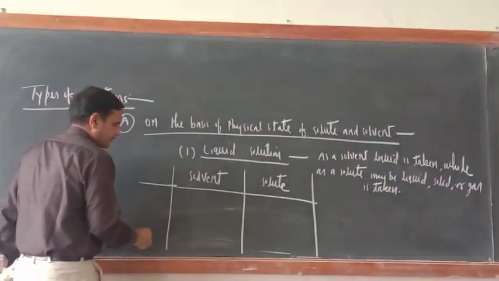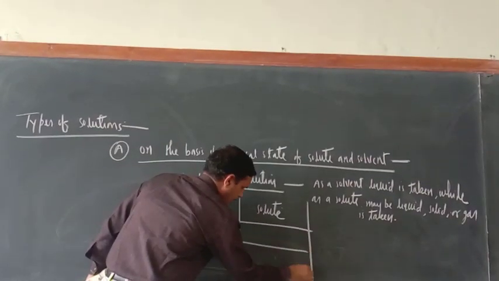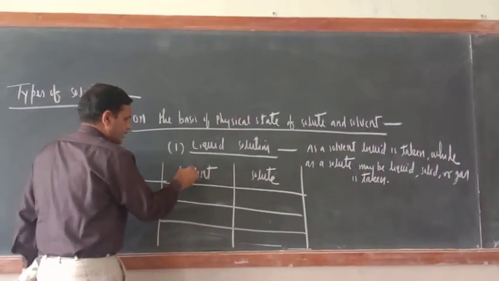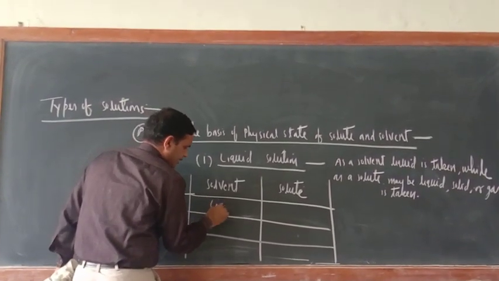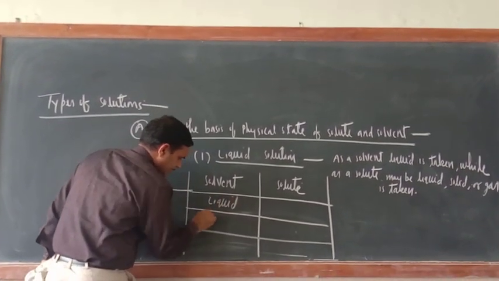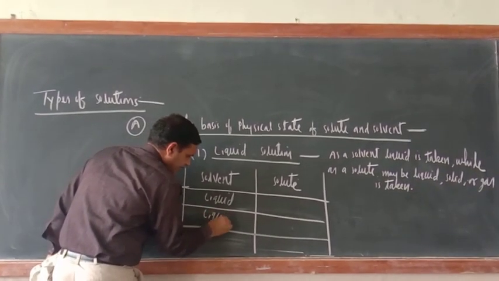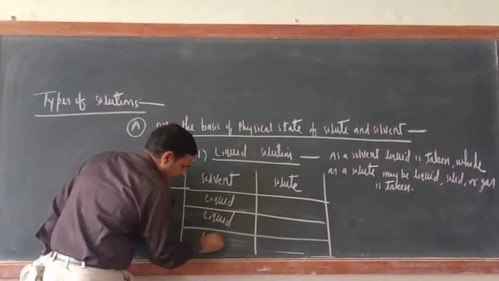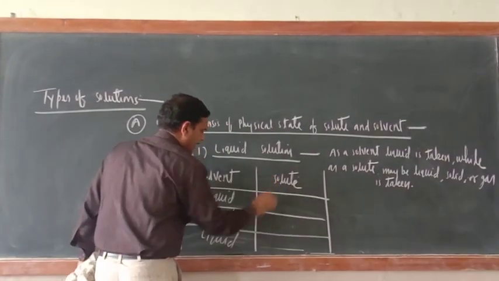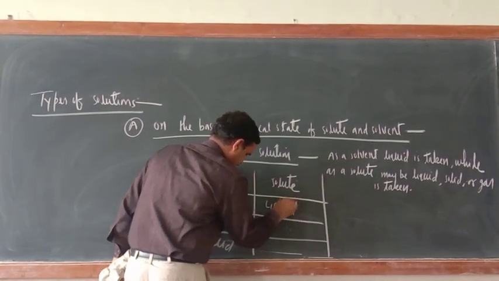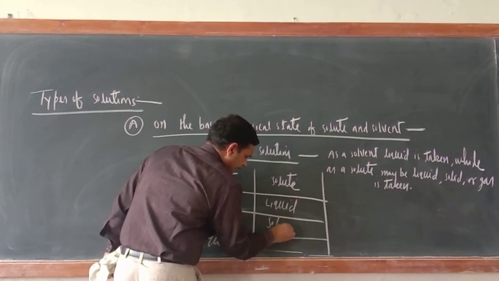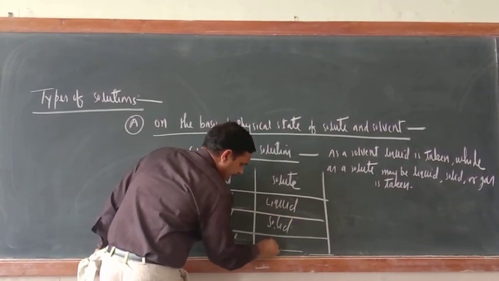And now just see. 1, 2, 3. So as a solvent, what you have to take? Liquid, and liquid. And here as a solute, you can take liquid, you can take solid, you can take gas.